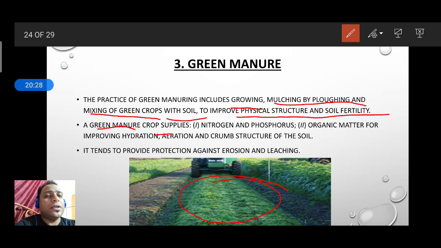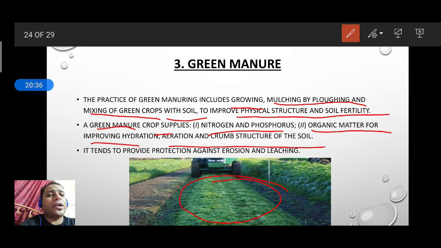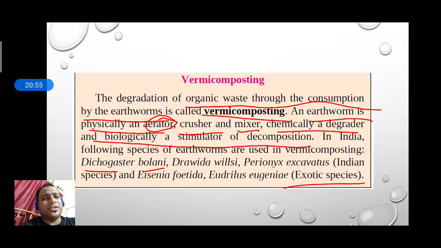The crop supplies, for example, nitrogen and phosphorus, and organic matter for improving hydration, aeration, and crumb structure of the soil. This is important; we have to see how they use them. They also get protection from the erosion and leaching process. So by this we have seen how the manures are.